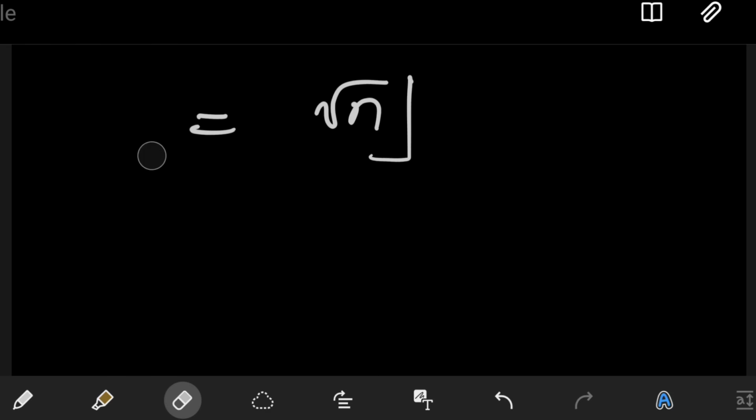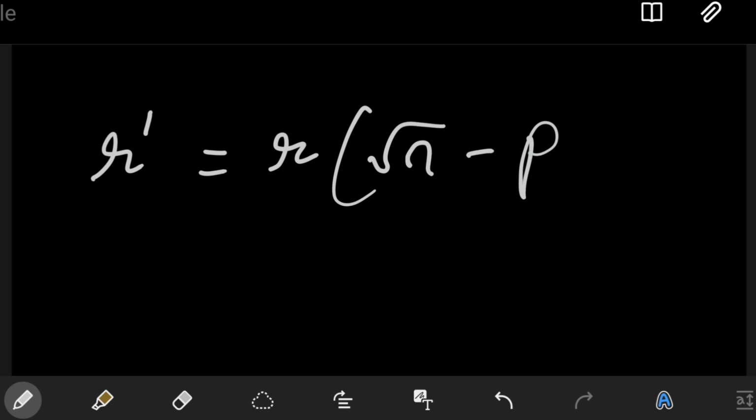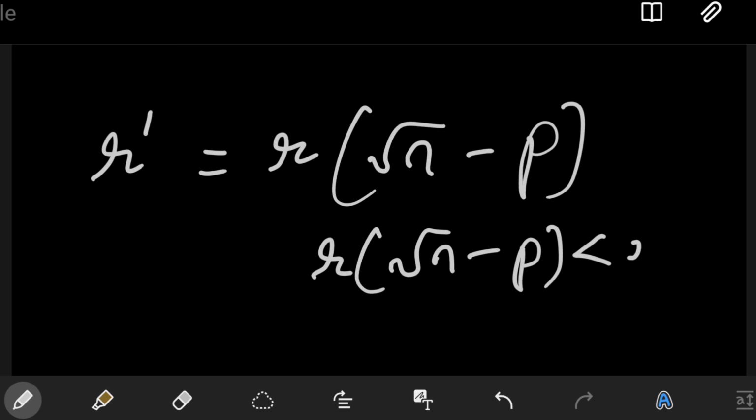And of course our candidate, as usual, will be r dash, which is set as r into root n minus p, right? So r dash is set as r into root n minus p, and once again, since we already identified the square root of n minus p as lying between 0 and 1, it's positive, so r into this is positive, and at the same time r into square root of n minus p is less than r, and this is greater than 0. So that's observation 1.